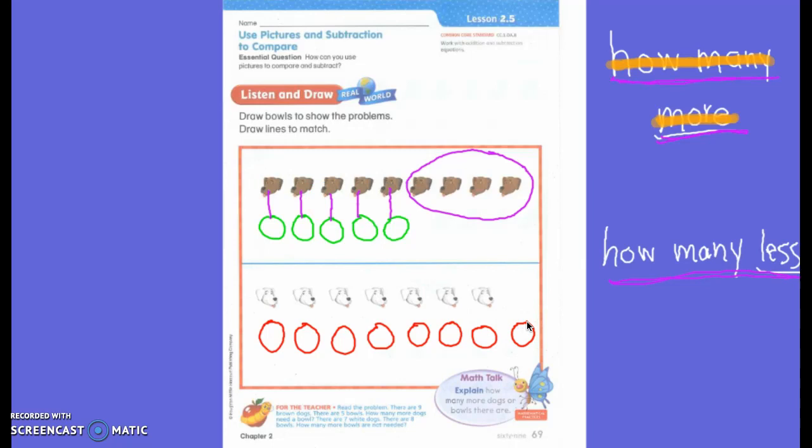So what happened? One is gone. Okay, so what's the answer? 7. 1. Because, why? One was and now we have 7.